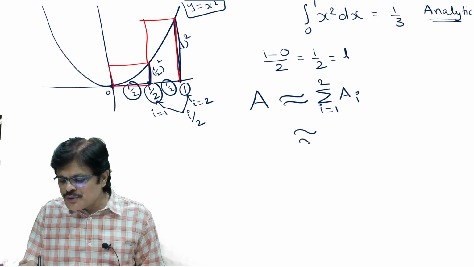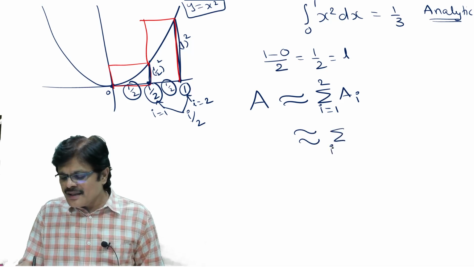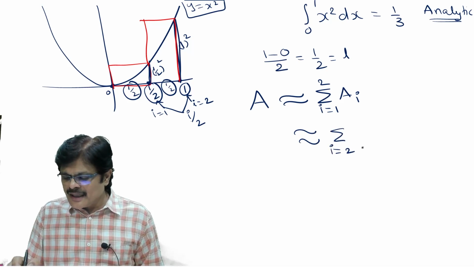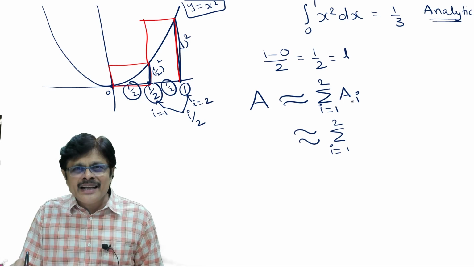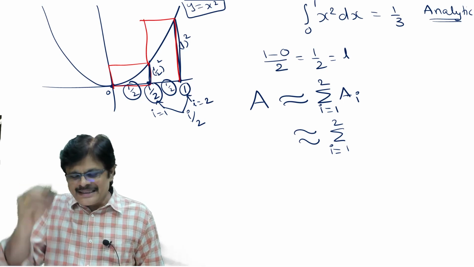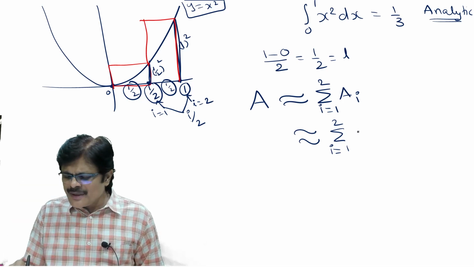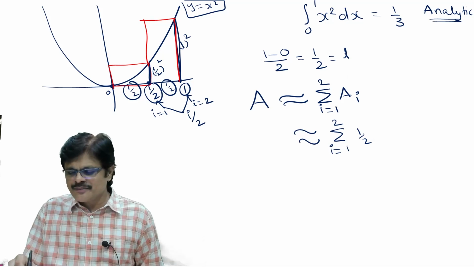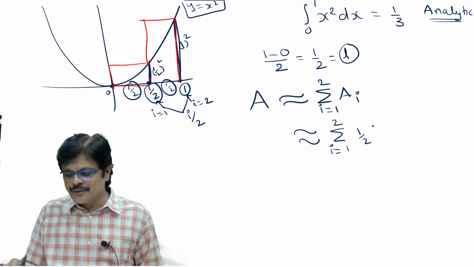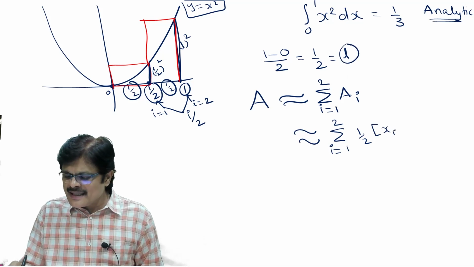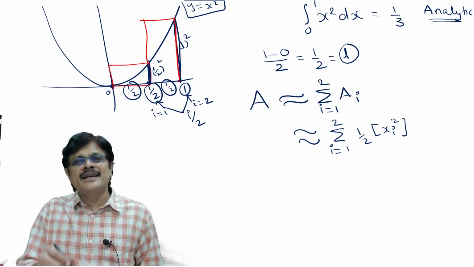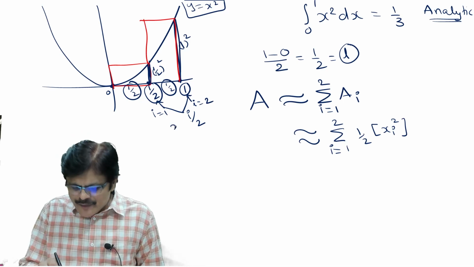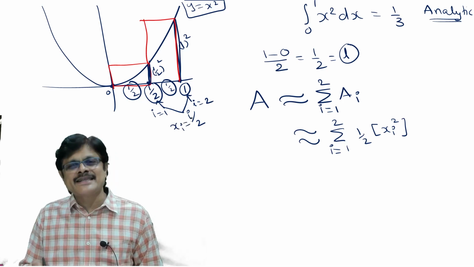So what happens to this area? Sum over i equals 1 to 2. See, what is the area of each rectangle? Length into height. The length is fixed, 1 by 2, into height, that is xi square, because at this point it is xi. i by 2 is our xi.